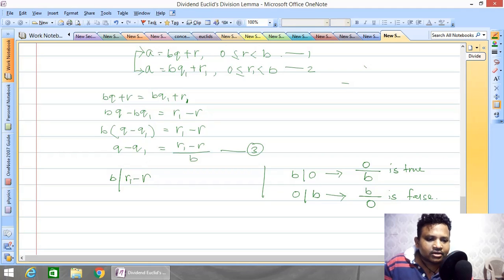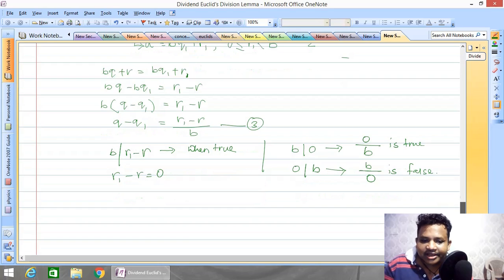So similarly, b divides r1 minus r, when will it be true? It will be true when r1 minus r is equal to 0. We got this condition from divisibility. So when r1 minus r is 0, this statement becomes true. Now if you take the r to the other side, we get r1 is equal to r.